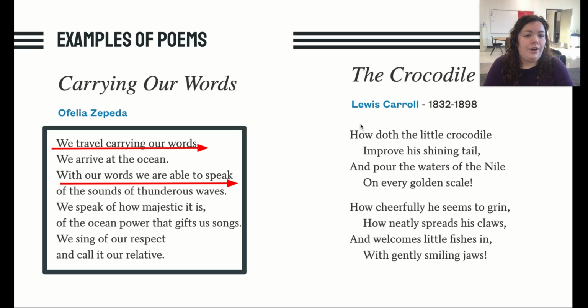Same for The Crocodile by Lewis Carroll. Again, first we're going to read it. Just think, how does it make you feel? What imagery are you hearing? That's really the point of a poem.